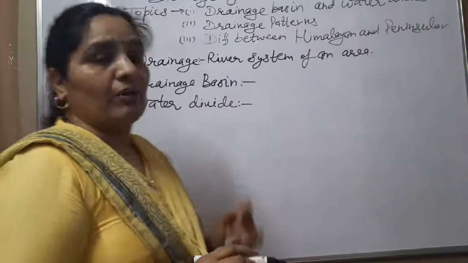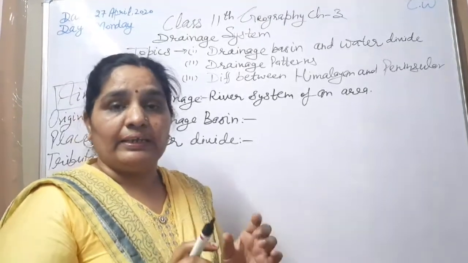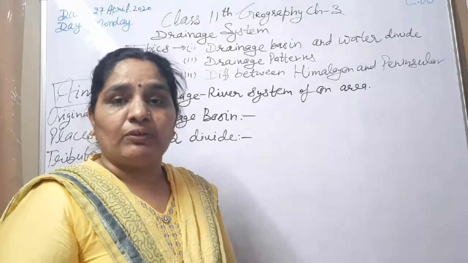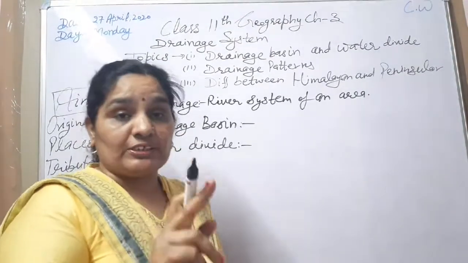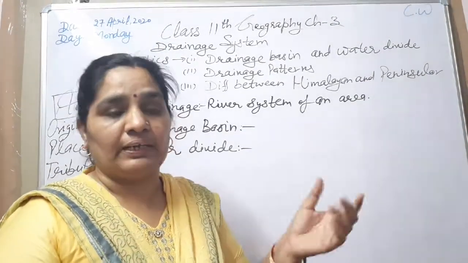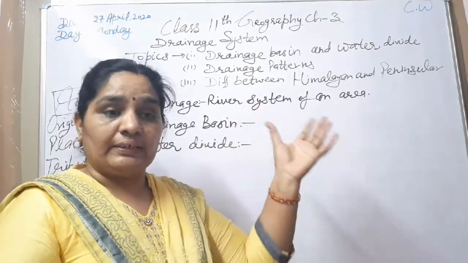The main motive of today's topic is to divide the Indian river system into two parts: firstly, the Himalayan rivers, and second, the peninsular rivers. So first question for you: which river system is the oldest, the Himalayan rivers or the peninsular rivers? Go back and connect with the subject matter.